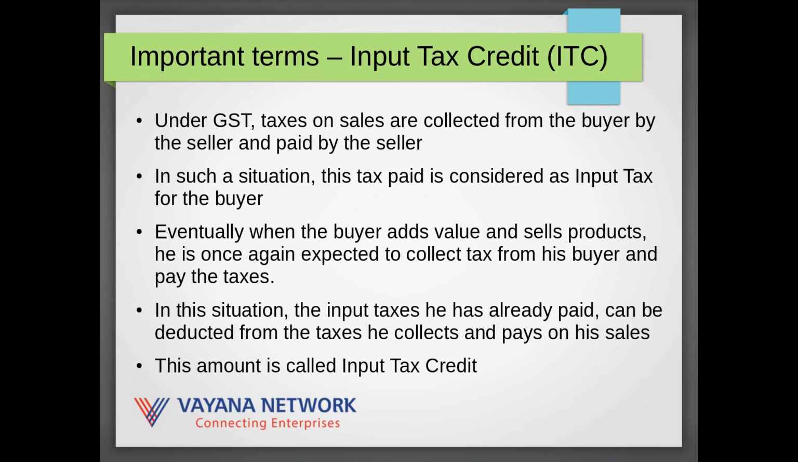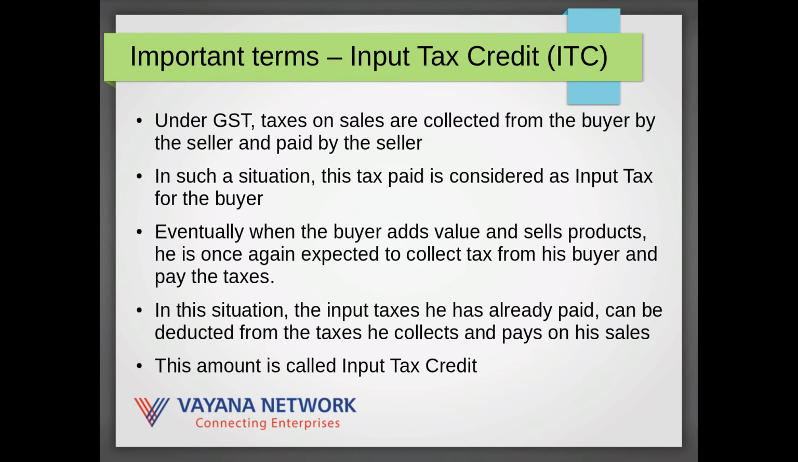Eventually the buyer may add more value and resell the same products or modified products, and at that particular point in time he may end up having to collect tax from his downstream buyer and then pay those taxes. At this particular point in time, the input taxes that he had already paid on his inputs can be deducted from the taxes he collects and pays on his sales, and this amount that is deducted is called input tax credit.